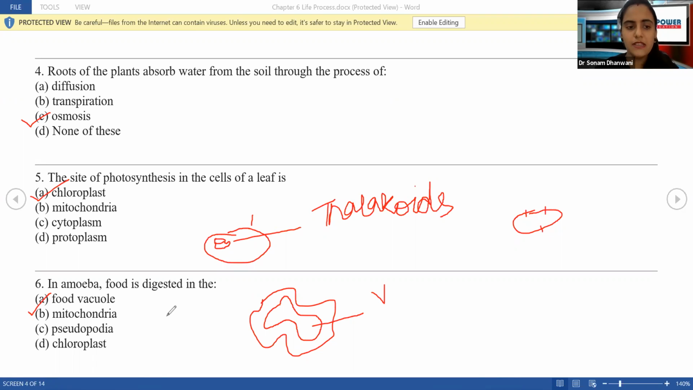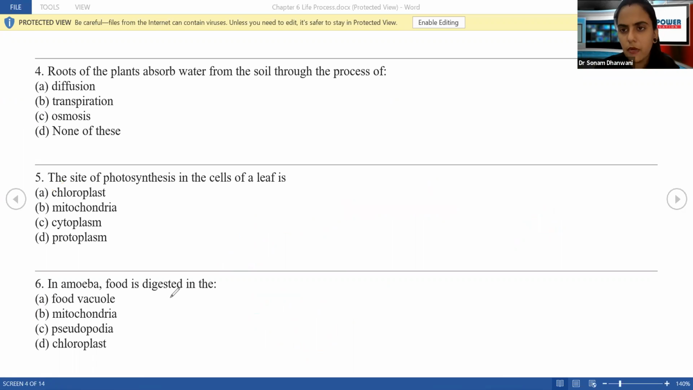Please remember this. Now, what is pseudopodia? Yes, guys, what is pseudopodia? Pseudopodia are nothing but organs of locomotion. You can say they are small legs of the organism, basically. So pseudopodia are those organs which help the organisms for locomotion. Are we clear with this? Okay, going ahead.